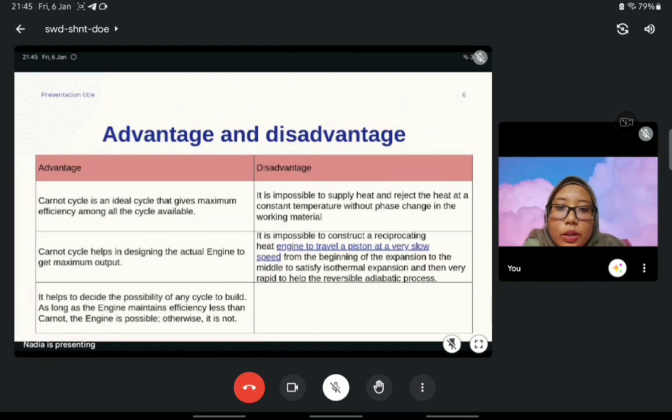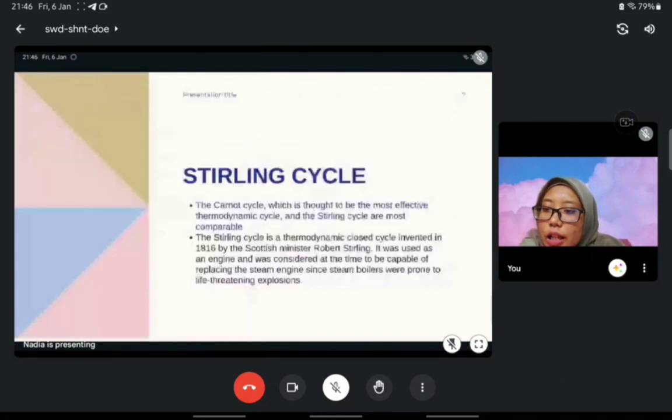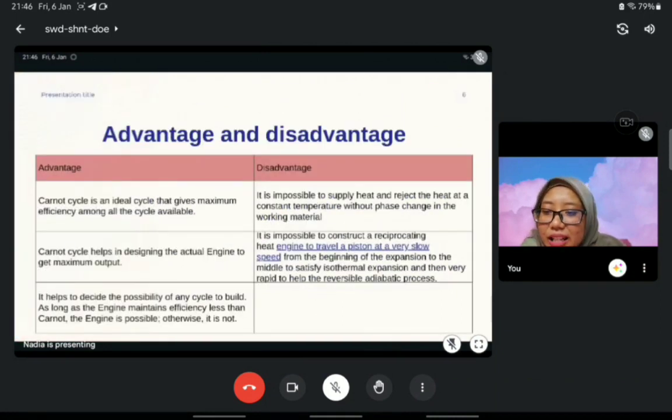Disadvantage, it is impossible to construct a reciprocating heat engine that travels the piston at a very slow speed from the beginning of the expansion to the middle of the isothermal expansion, and then very rapidly to help the reversible adiabatic process. Advantage, it helps to decide the possibility of any cycle to build. As long as the engine maintains efficiency less than Carnot, the engine is possible, otherwise it is not.